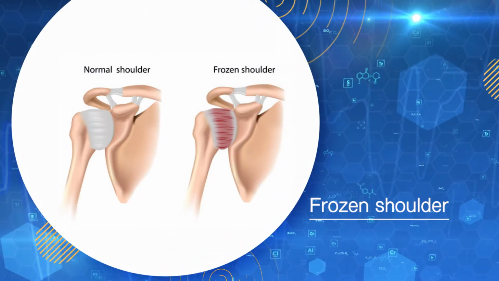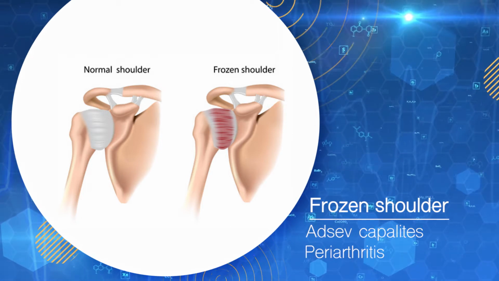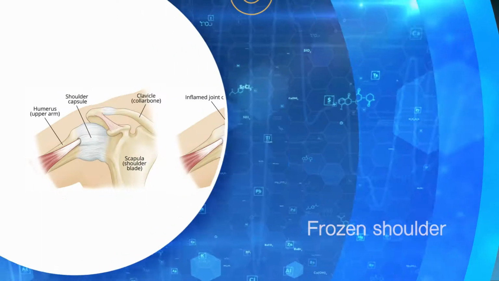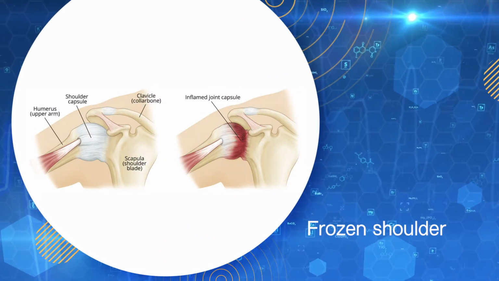So the frozen shoulder is otherwise also called adhesive capsulitis or periarthritis. So what is frozen shoulder? Basically the shoulder becomes frozen. It has less movement. So what can be the reason for it?